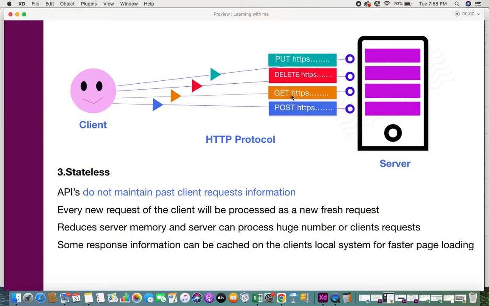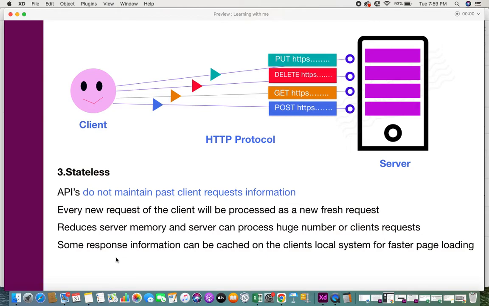It doesn't have to remember when did you search for a product or when last did you come to the site. Nothing of that. It's just going to retrieve back that information and give it to you. So that's what it means when it's said that REST APIs are stateless. So every new request that is being raised by the client will be processed as a new fresh request. Okay. So it will not be taken as a continuation of the previous request of the client. So every request that is raised by the client is a fresh request that will be handled by servers.